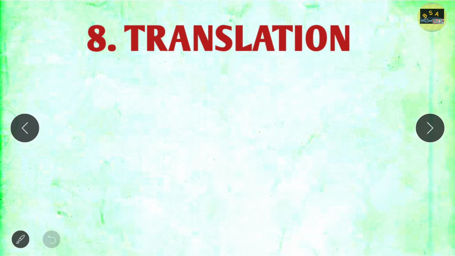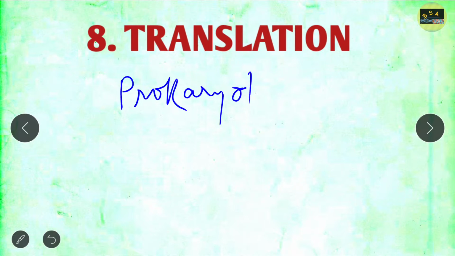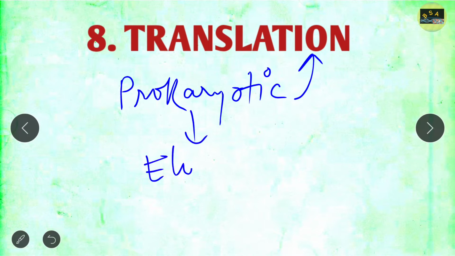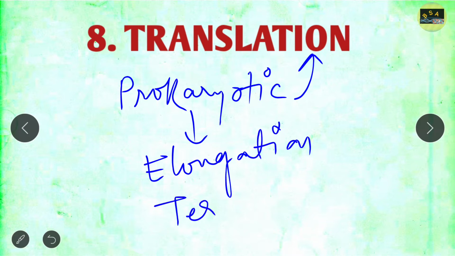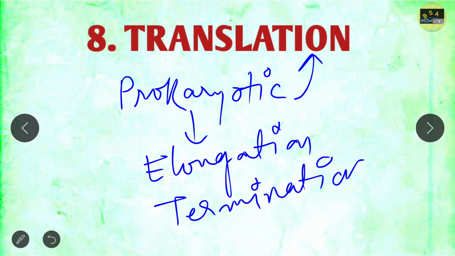From translation they don't ask so many questions, but if they ask, they are only going to ask from prokaryotic translation, especially the elongation and termination part. These two are very important with respect to translation. So please go through the elongation and termination part in detail. They will definitely ask a question from this. So that's all from translation.